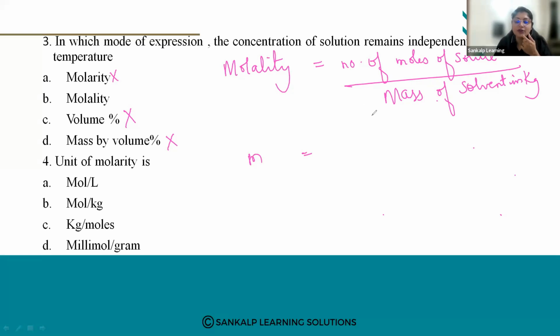So for molality, the number of moles of solute and the mass of the solvent do not vary with temperature. Molality of any solution does not depend on temperature, because the number of moles of solute does not depend on temperature, and the mass also does not depend on temperature. So molality is independent of temperature because it involves mass. Understood?